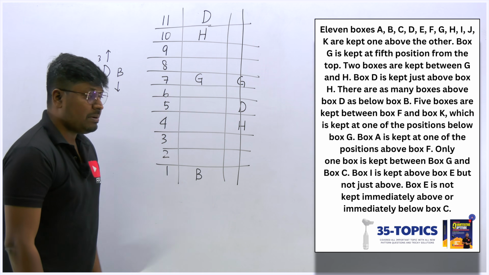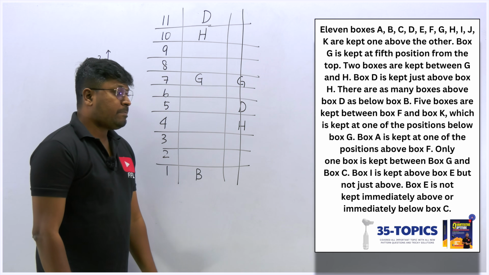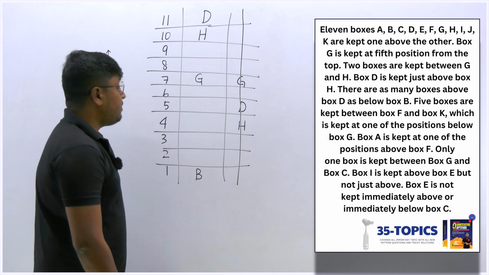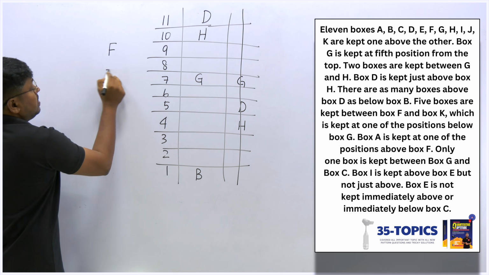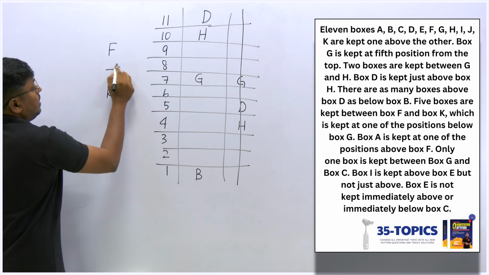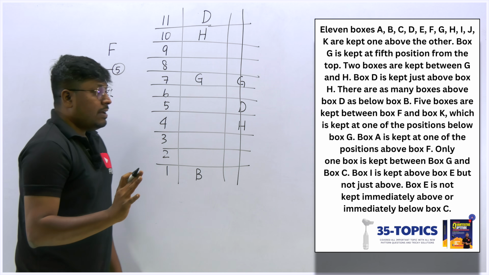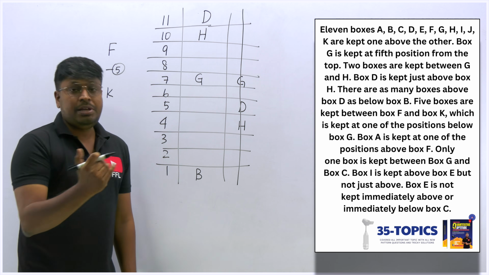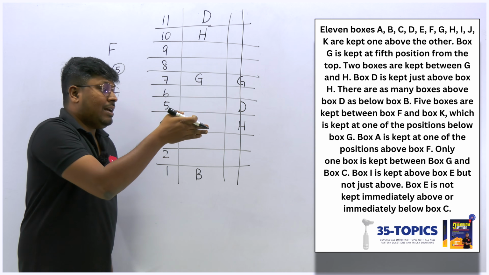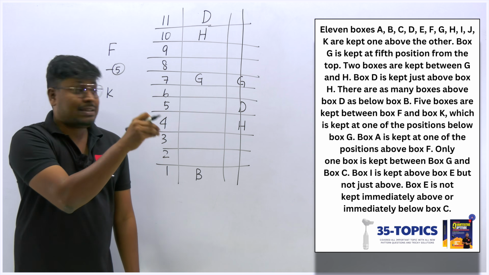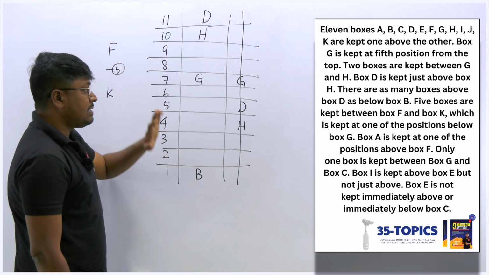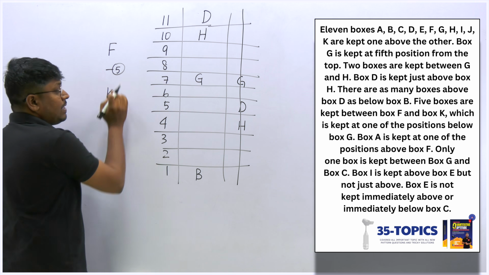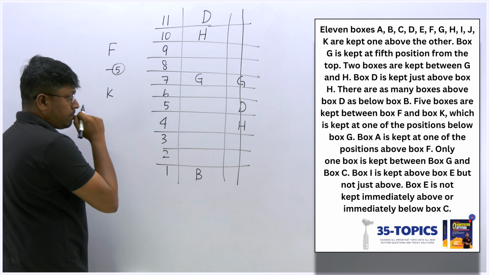Still more points are remaining. So next point is 5 boxes are kept between F and K. So between F and K there are 5 boxes, and K is kept at one of the positions below G. They are representing that K. So K will be below G. So somewhere below G is K. Between K and F there is a gap of 5 boxes.